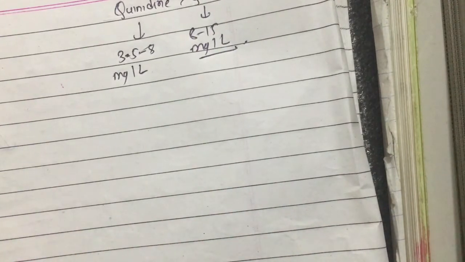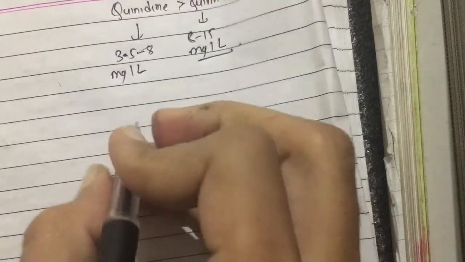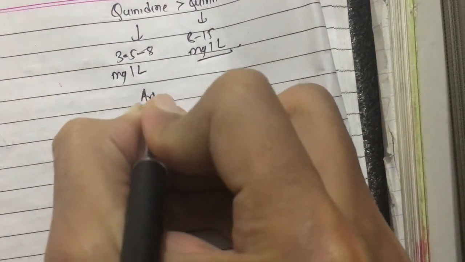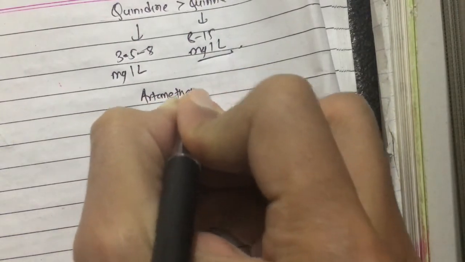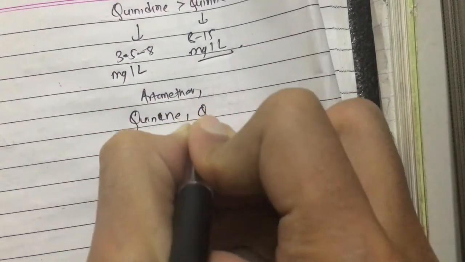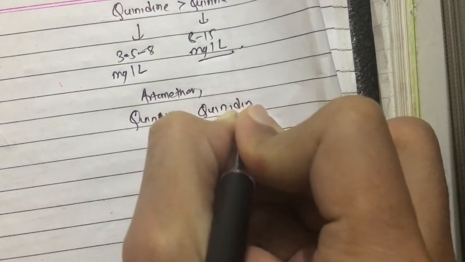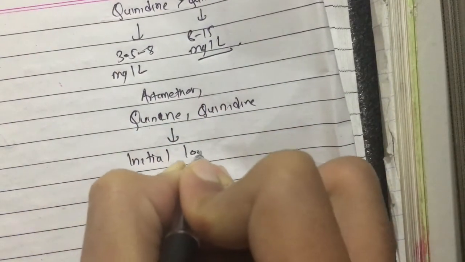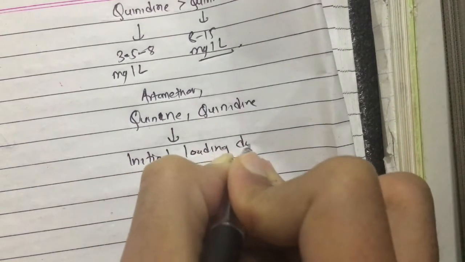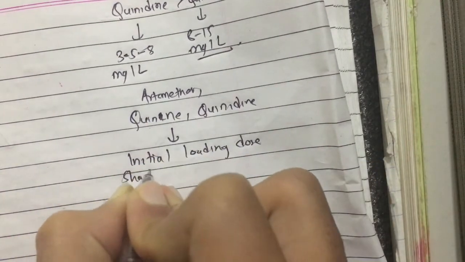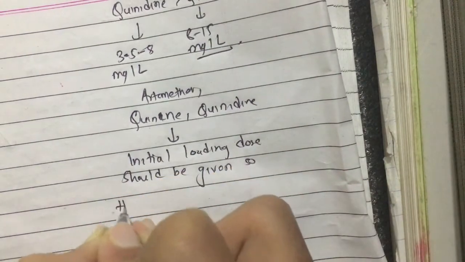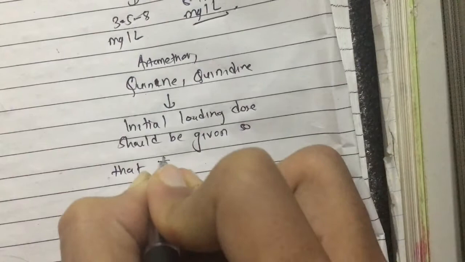If artesunate is not available, then we use artemether, quinine or quinidine. If we use artemether, quinine or quinidine, we should give an initial loading dose so that the therapeutic concentrations are reached.